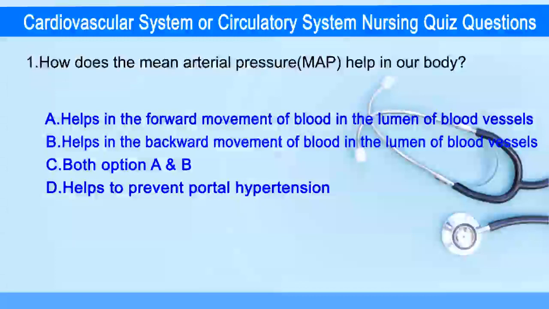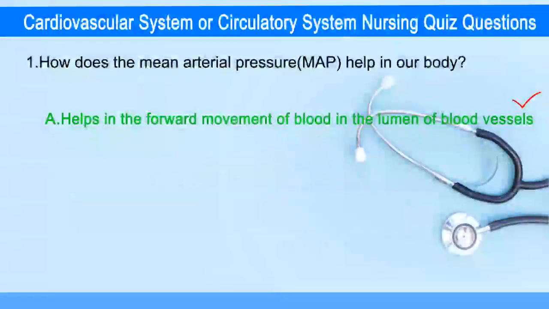How does the mean arterial pressure help in our body? Answer is option A, help in the forward movement of blood in the lumen of blood vessels.